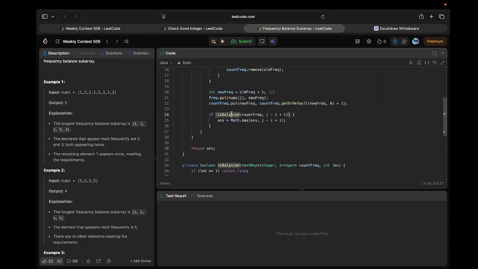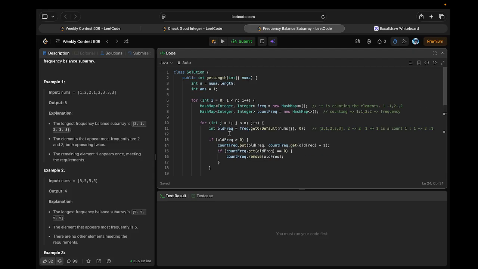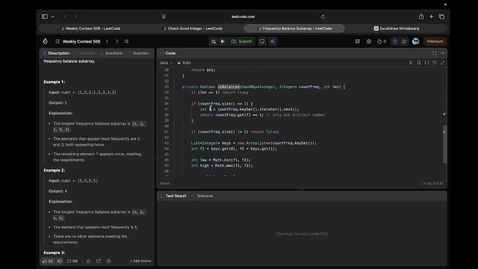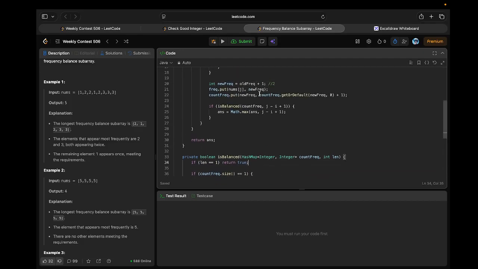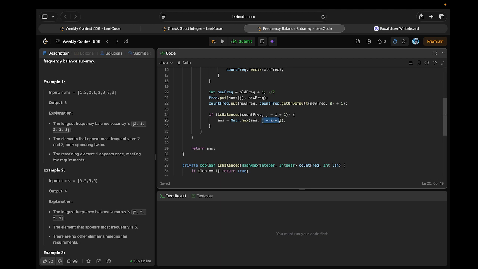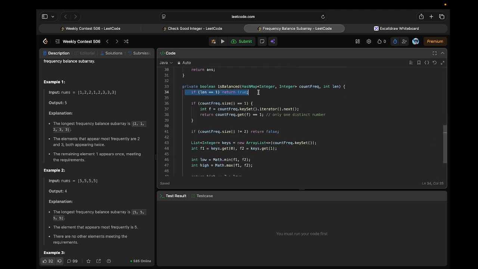After that we have this function which is balance. So let's see what we are doing over here. There are some edge cases which we need to take care of, because it will give you a lot of wrong summation if you do not understand it and do not handle all the edge cases, right? So this is the length. What I am doing, I'm passing the subarray size, right? And I'm checking if we only have one element, then we simply return true.